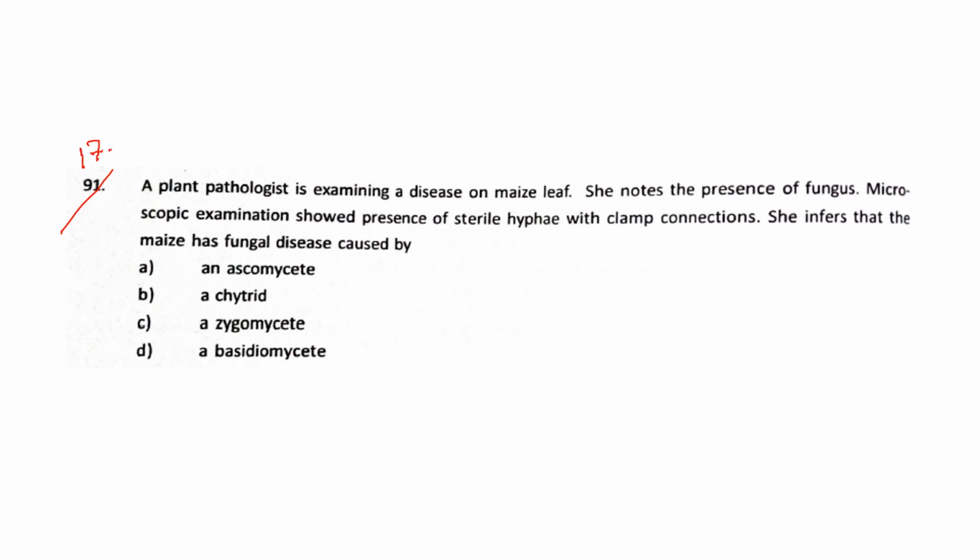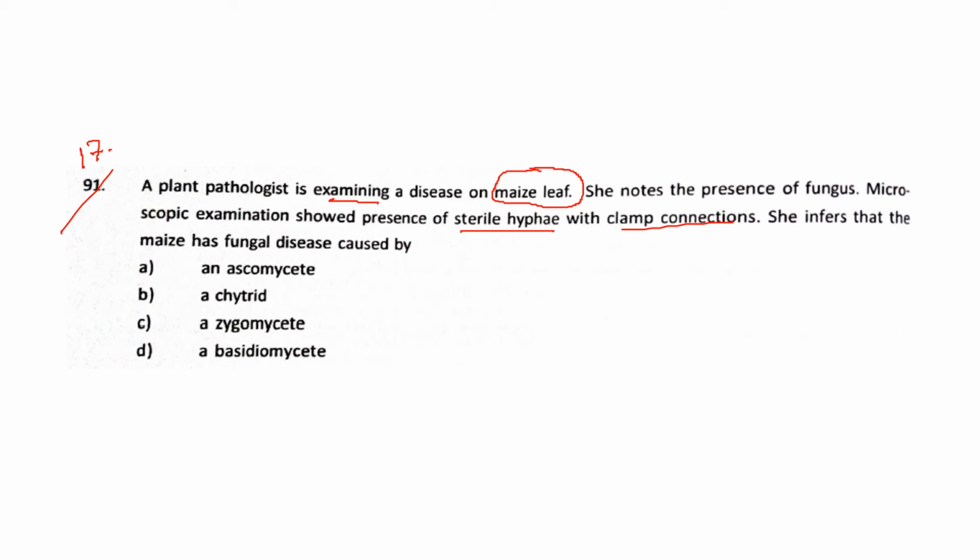Question number 17. A plant pathologist is examining a disease on maize leaf, and she notes the presence of a fungus. Microscopic examination shows the presence of septate hyphae with clamp connections. Then she infers that the maize has a fungal disease caused by.